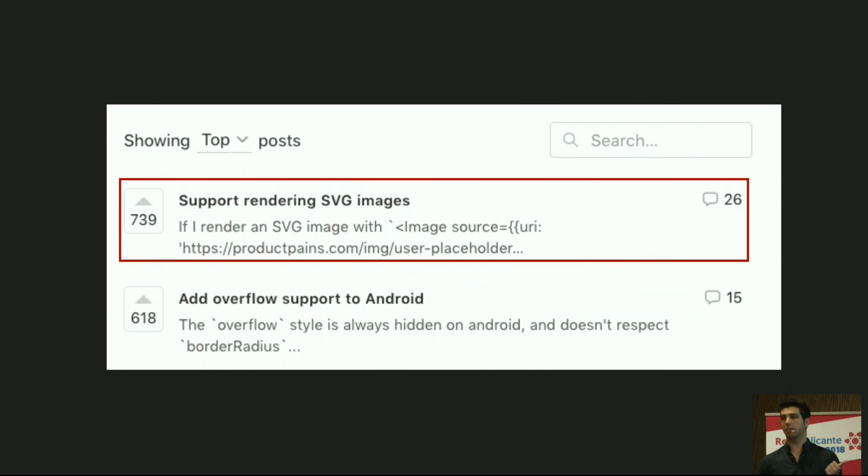And this is basically a screenshot from Product Pains in React Native, where you can see still the most demanded features to be added to the framework. Number one, still nowadays, support rendering SVG images. So what options do we have then? There is a library created and maintained by the community called React Native SVG, which basically supports all the properties and elements equivalent as React Native components.